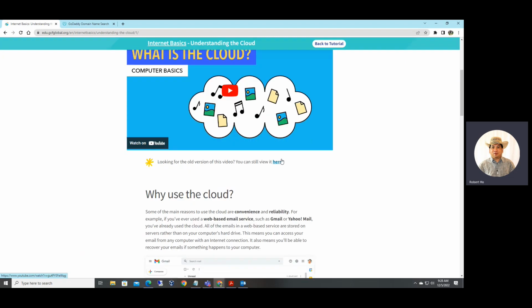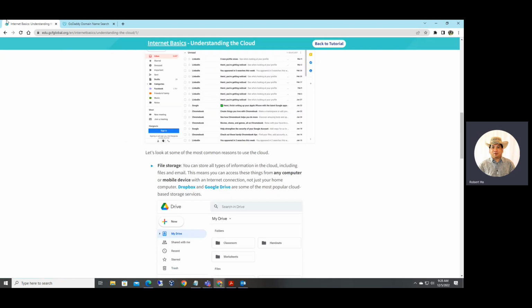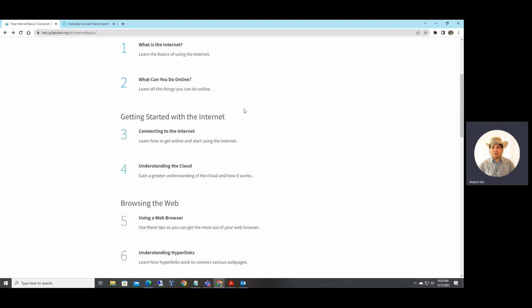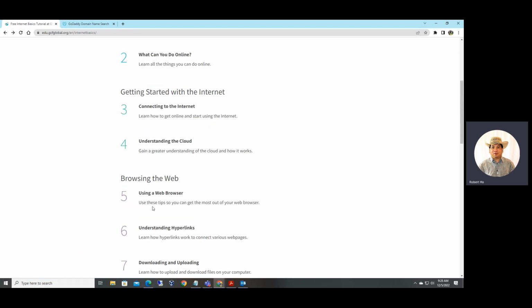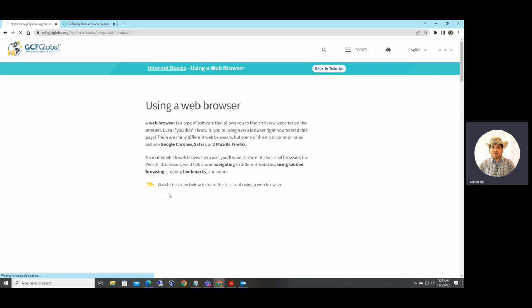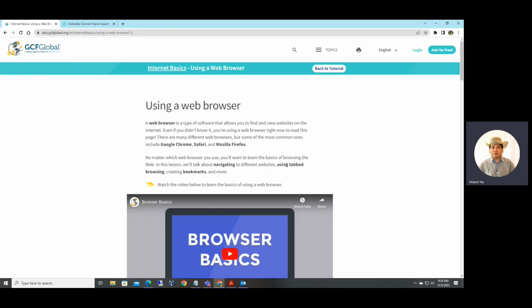So make sure you know what is cloud computing, right? What are the pros and the cons of cloud computing? Okay. Browser also, what is browser, right? Browser is basically a software, right? It's a software that allows you to find and view website on the internet.